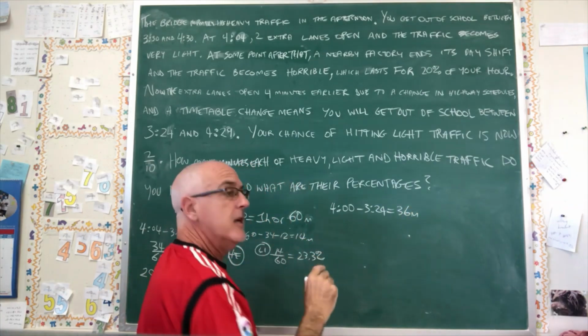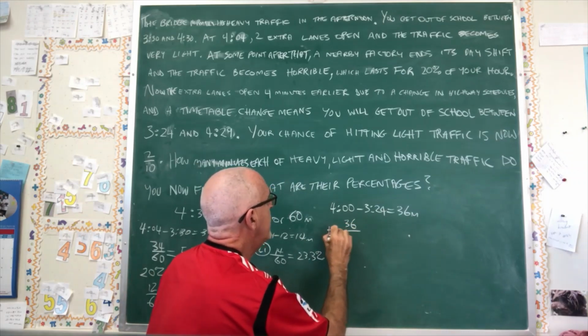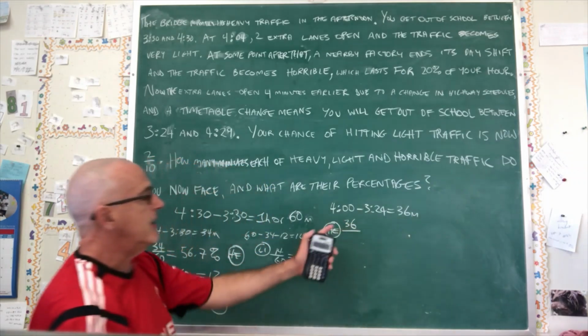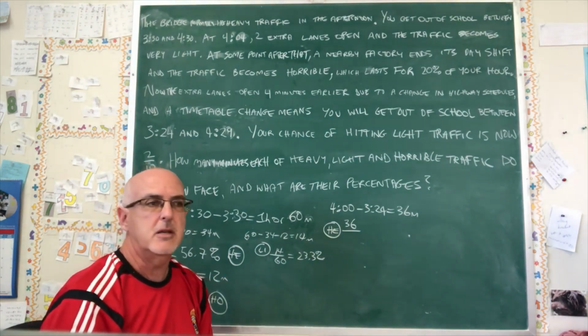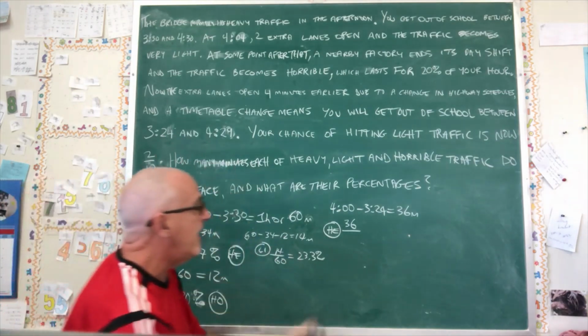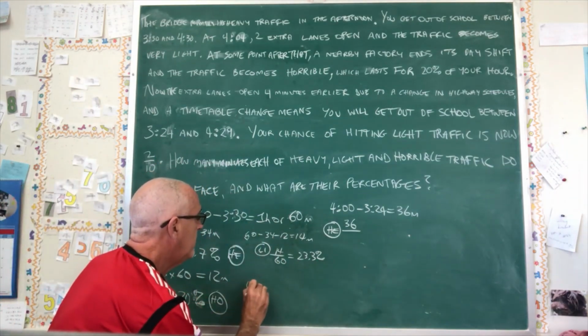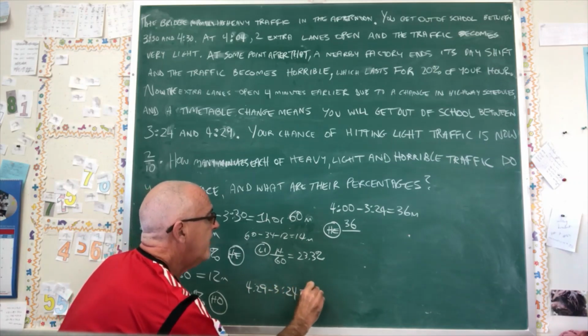Yes, it makes sense. So that means we have 36 minutes for the heavy traffic. I'm going to put that HE label again. We're going heavy first again. But our problem is that the denominator has changed. Because when you calculate this, 429 minus 324, it's now 65 minutes.